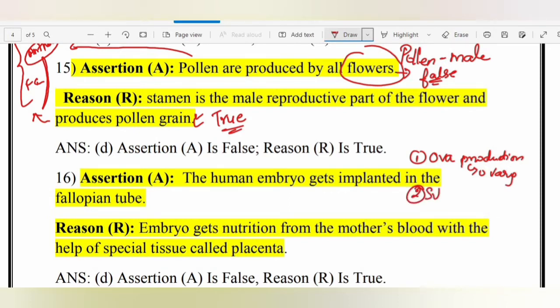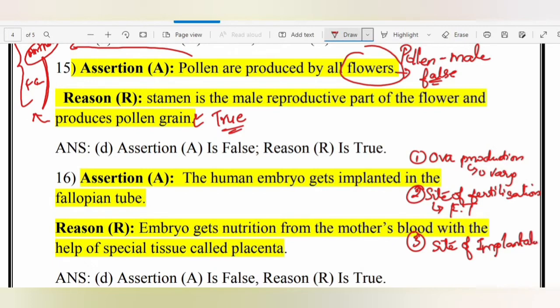Second, the site of fertilization. Fertilization means where the male and female gametes meet, and this takes place in the fallopian tube. The third site is the site of implantation. After the female and male gametes fuse together, the zygote which is formed comes and gets implanted in the uterus. So the uterus is the site of implantation.